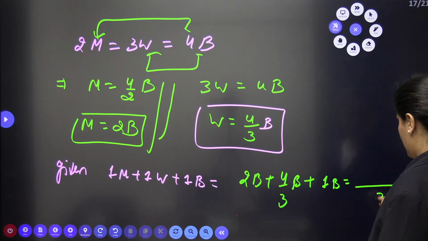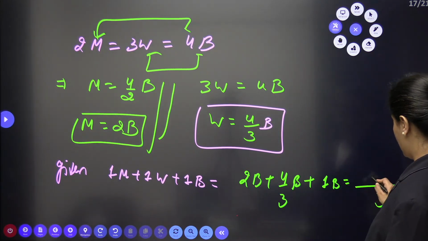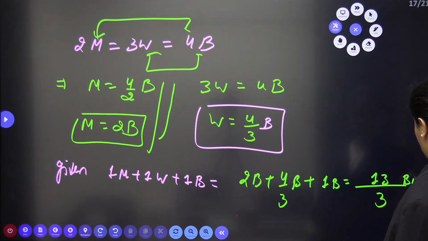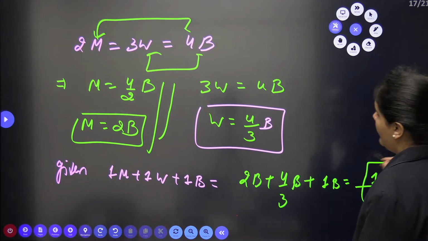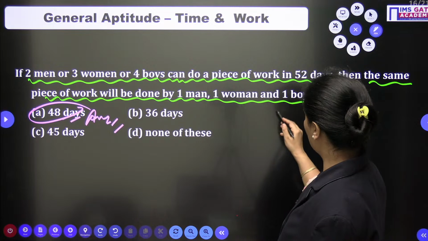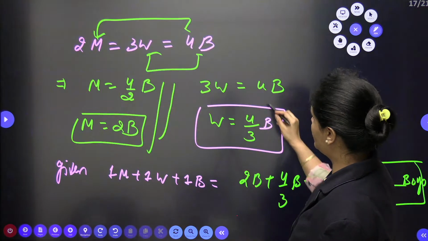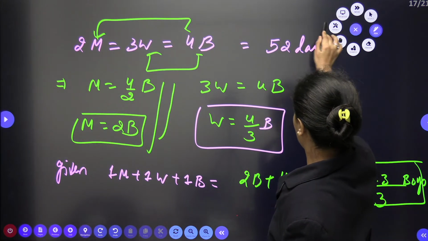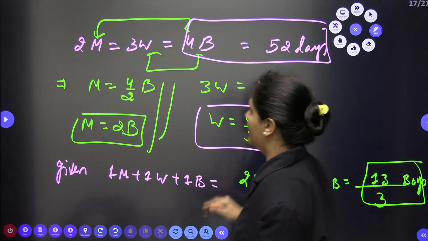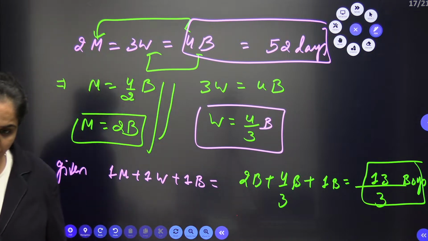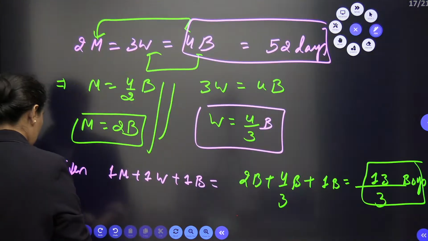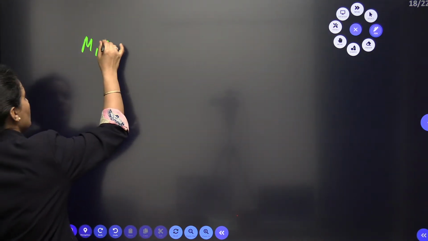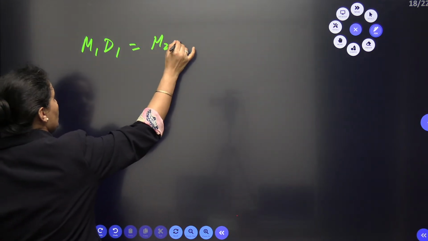When we solve, this is 6 plus 4 plus 3, that is 13 by 3 boys we are having. Okay, now here it is given to us that 4 boys are taking 52 days. So here I will again go with the M1D1 concept. M1D1 is equal to M2D2.